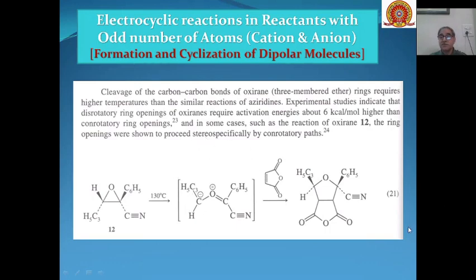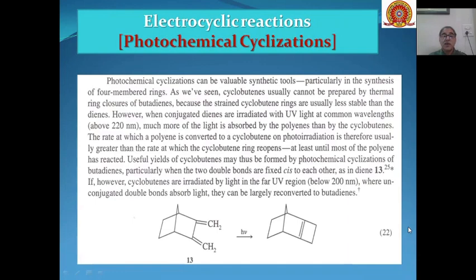Then photochemical cyclizations are a very valuable synthetic tool, and we have seen some examples of cyclobutenes which usually cannot be prepared by thermal ring closures. They can be prepared by photochemical cyclizations. Strained cyclobutene rings are usually less stable than the dienes.